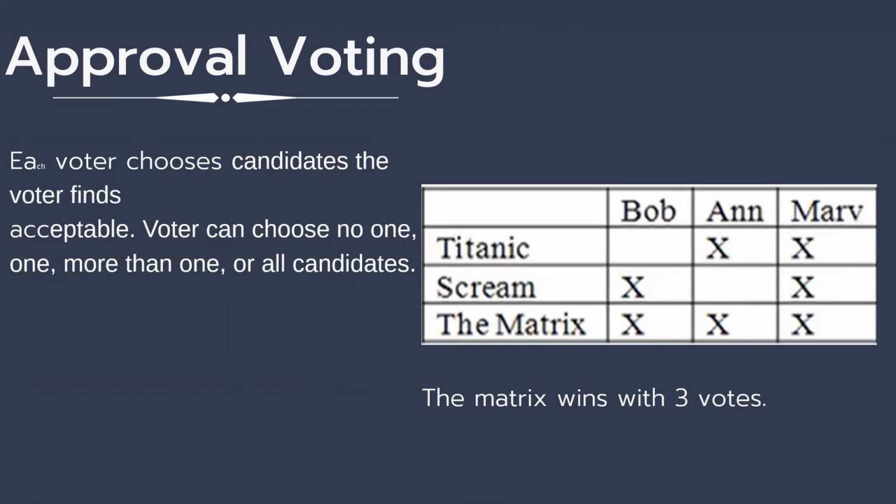The choices are The Titanic, Scream, and The Matrix. Marv voted for all the choices available, while Anne voted for The Titanic and The Matrix. Bob voted for Scream and The Matrix. And at the end, The Matrix wins with 3 votes compared to Scream and Titanic, which only have 2 votes each.